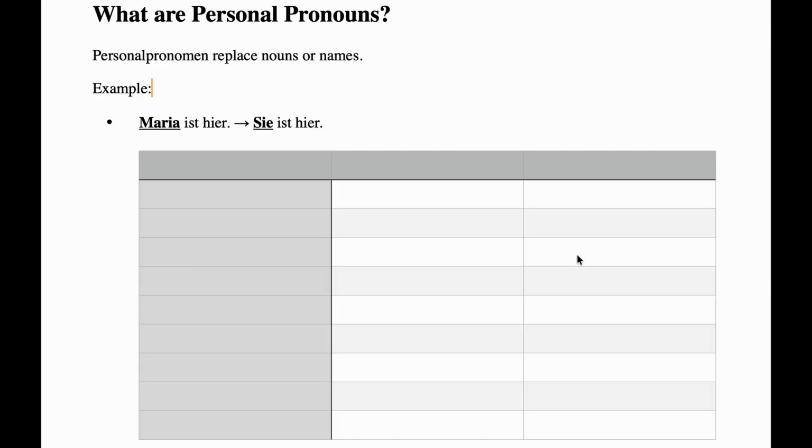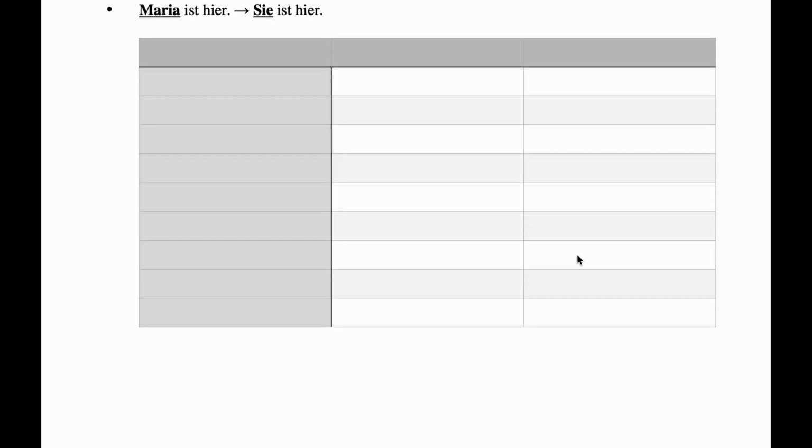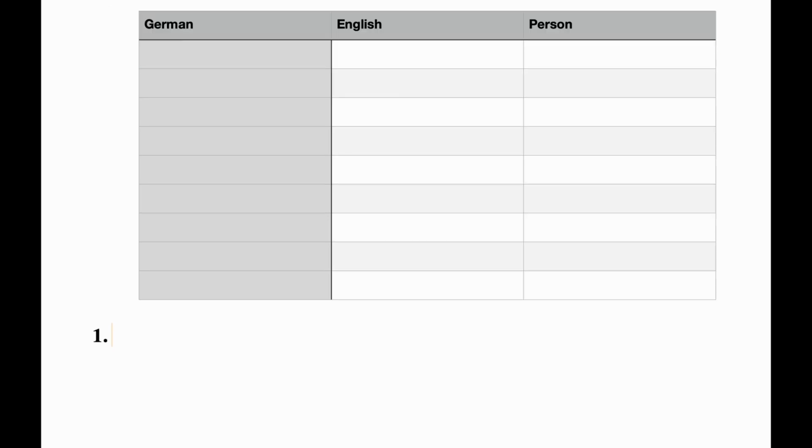Okay. So let's start with our Personalpronomen table. In the first column, I will be writing German personal pronouns. In the second column, I will be writing their English meaning. And in the third column, I'll be writing person, because in English, we have learned personal pronouns according to person: first person, second person, third person, right? So if you don't know what person is, let's have a quick revision of all the persons.